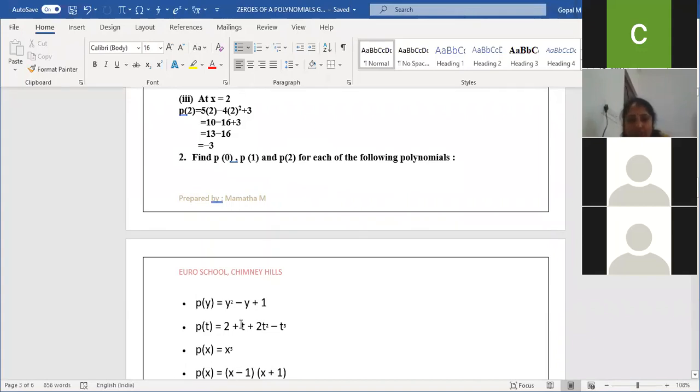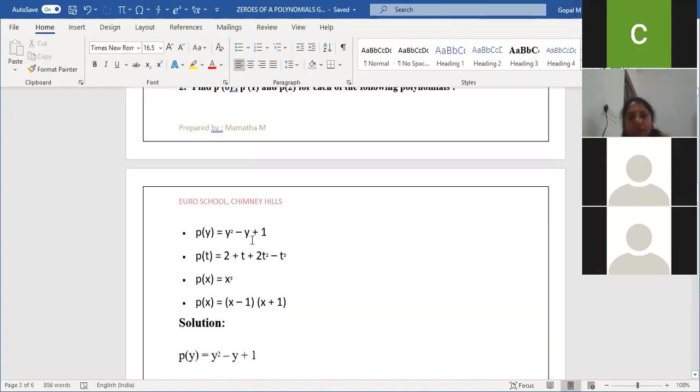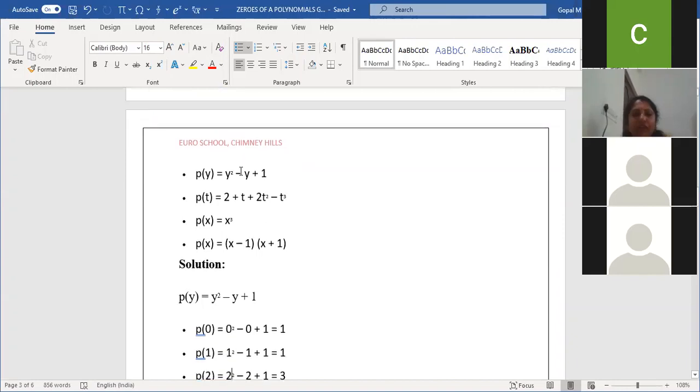First question, y they gave. Second question, t they gave. Third question, x they gave. Fourth question, x they gave. Am I clear here? For all the questions, I need to apply 0, 1 and 2. Clear, children? So we'll go for the first question.